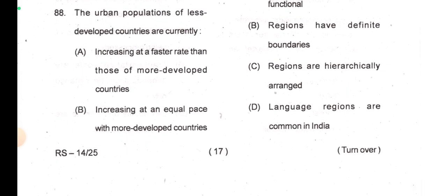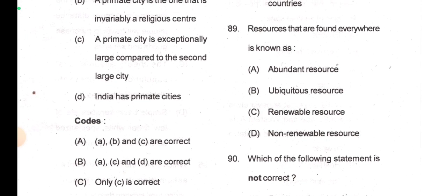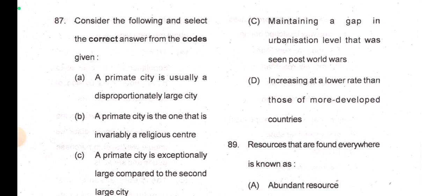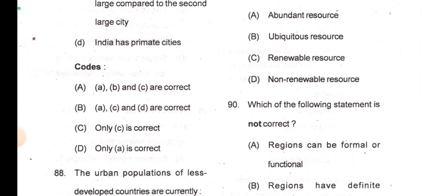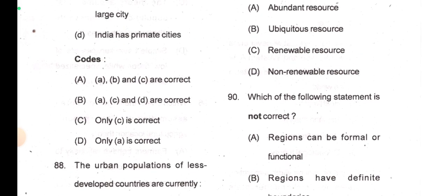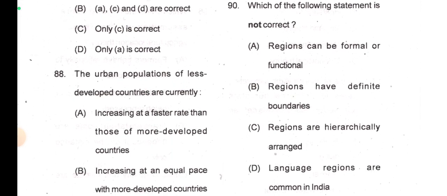The urban population of less developed countries is currently increasing at a faster rate than those of more developed countries. True. Increasing at an equal pace with more developed countries, no. So option A is correct here; the rest are useless. Maintain a gap in urbanization level that was seen post World Wars, no. Increasing at a lower rate, no. Resources that are found everywhere are known as ubiquitous resources. Okay, option B.